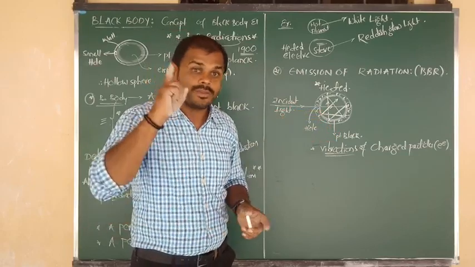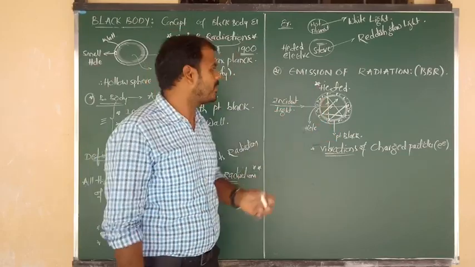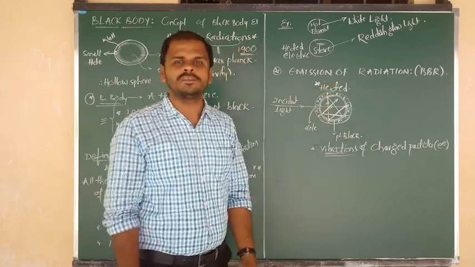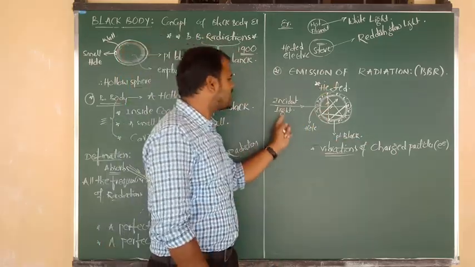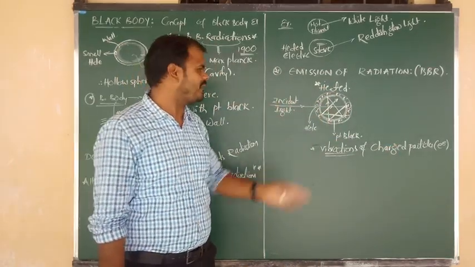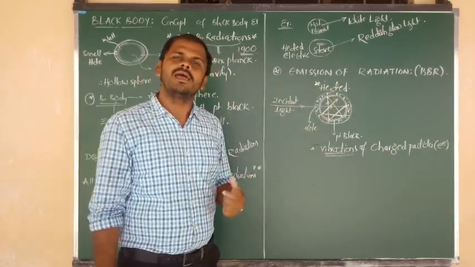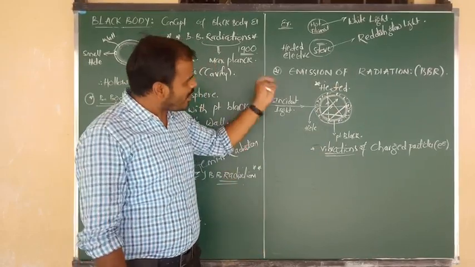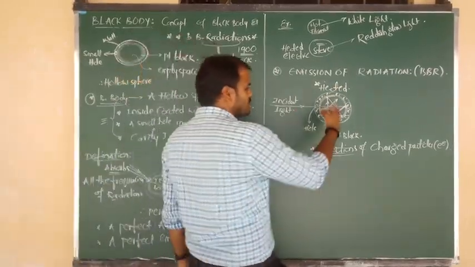All of you, this point is very important. So finally what happened? Due to vibrations of electrons or charged particles by the gain of incident light energy, finally the black body was heated.